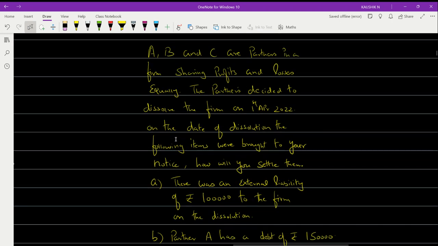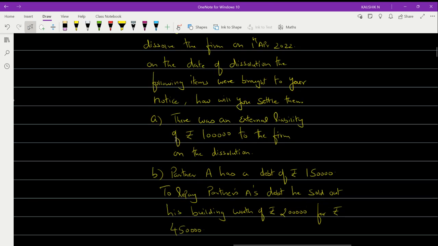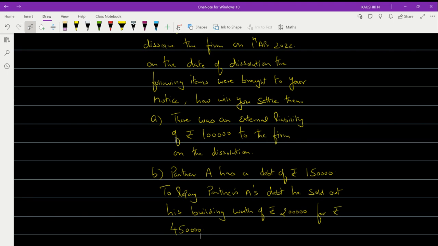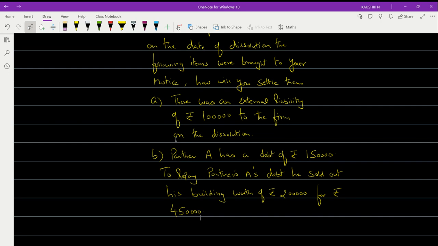Okay, there were three partners A, B, and C in a firm who are sharing profits and losses equally. The partners had decided to dissolve the firm on this particular date. On the date of dissolution, the following items have been brought to our attention. How will you settle them? They're asking you. There was an external liability of rupees 1 lakh to the firm on dissolution date, and partner A has a debt of rupees 1 lakh 50,000. And then they said to repay partner A's debt, he sold out his building, which is worth rupees 2 lakh, for rupees 4 lakh 50,000.